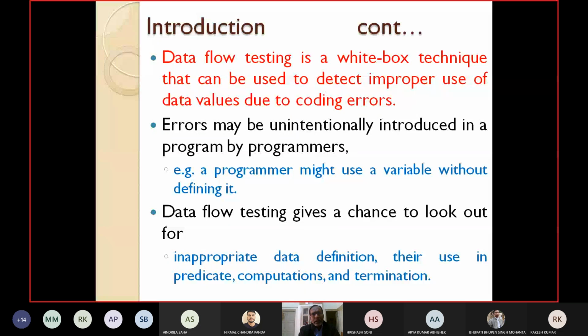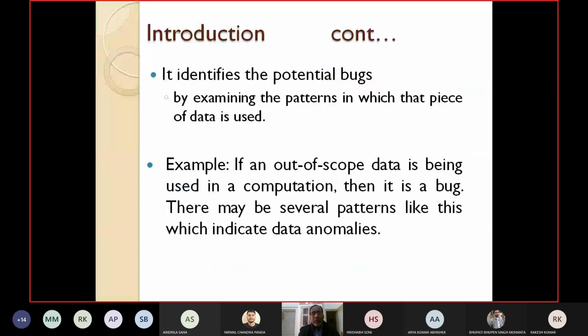This data flow testing technique identifies the potential bugs present in a program. How? By examining the different patterns in which that piece of data is used. Let's take a small example. If you have used an out of scope data, whose scope is already over, and it is being used in a computation, then obviously it is a bug.